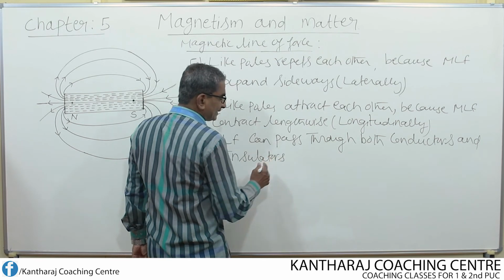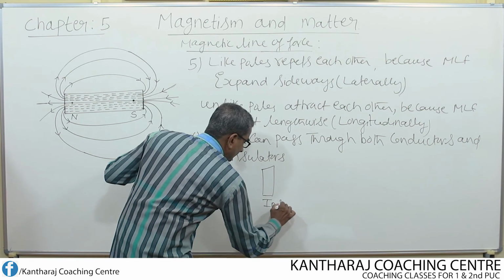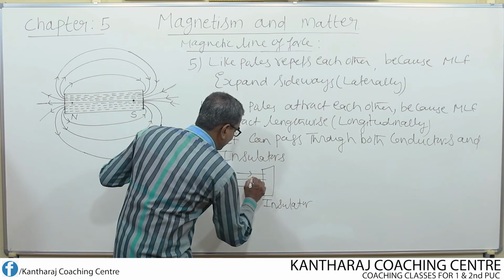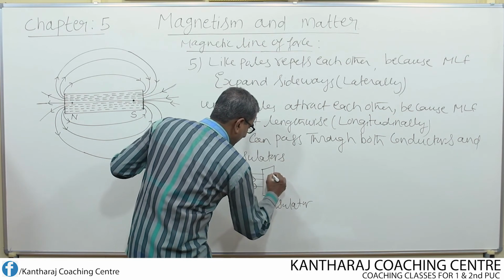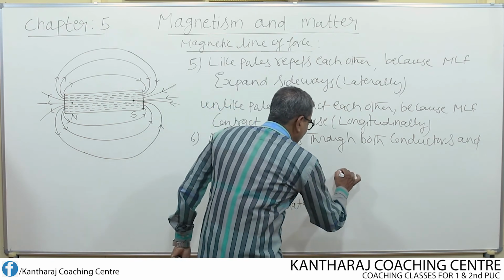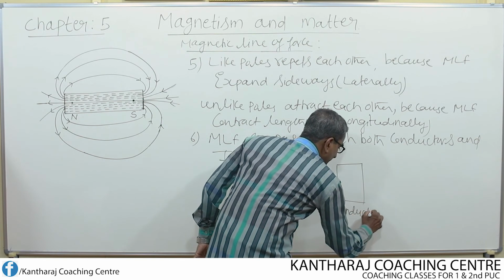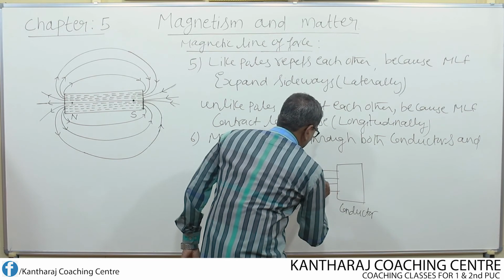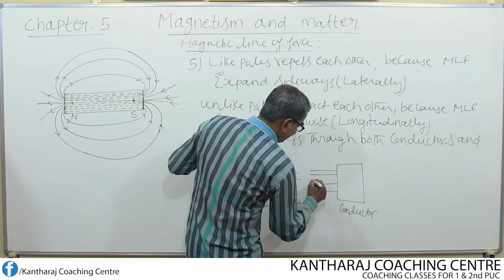That means the lines of force can penetrate. Suppose this is an insulator, for example a piece of wood. If I keep this insulator in a magnetic field, then the magnetic lines of force will pass through it. Similarly, if I keep a conductor in a magnetic field, uniform or even varying,